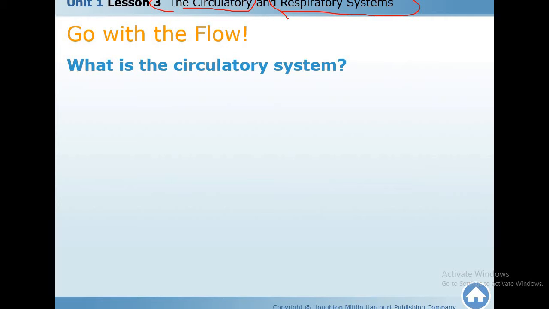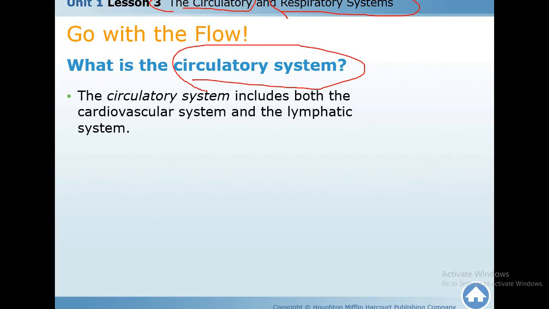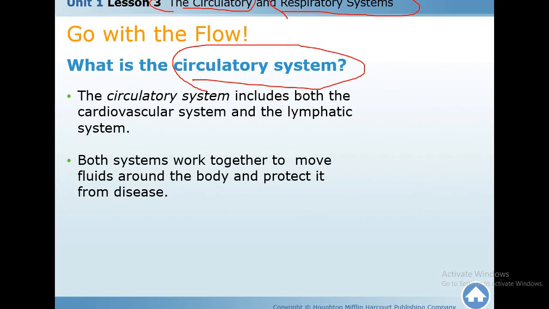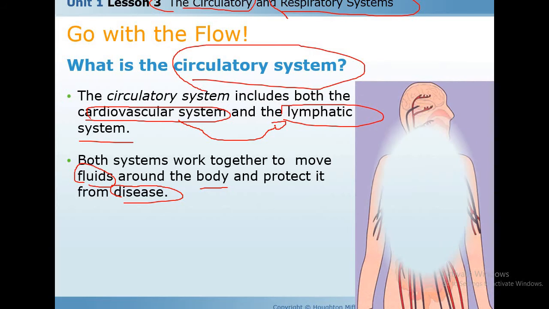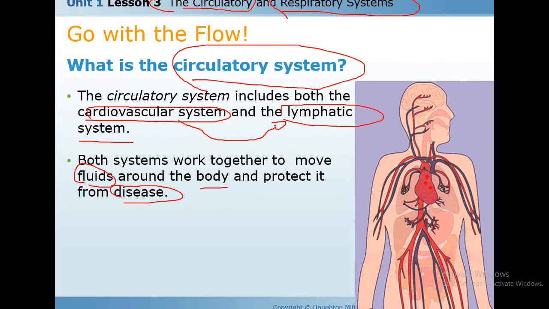What is a circulatory system? The circulatory system includes both the cardiovascular system and the lymphatic system. Both systems work together to move fluid around the body and protect it from disease.